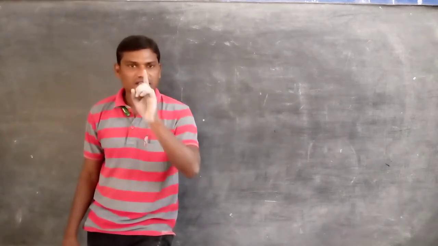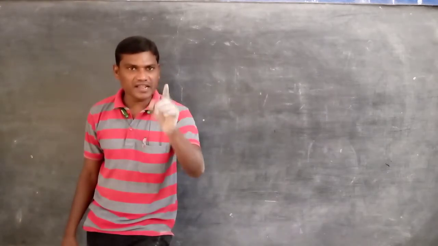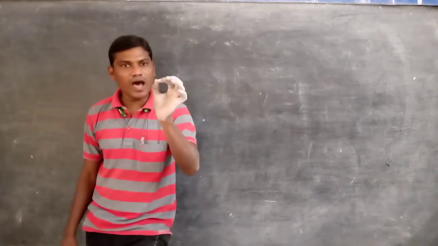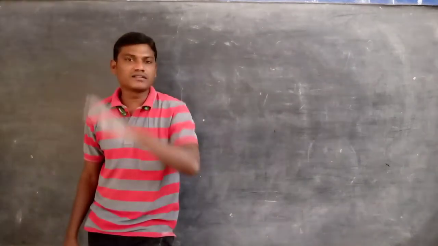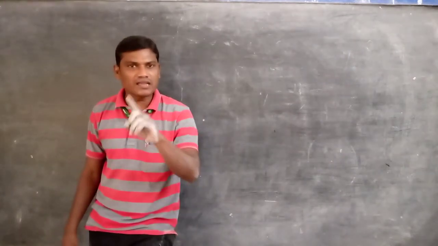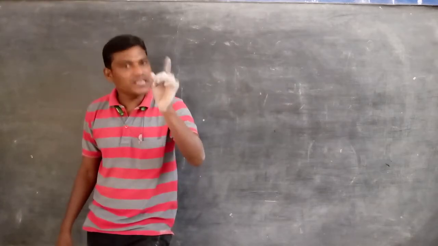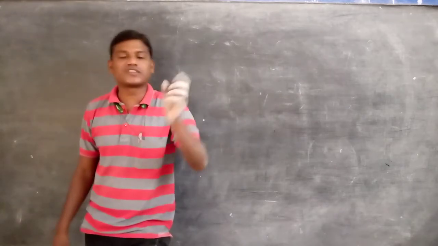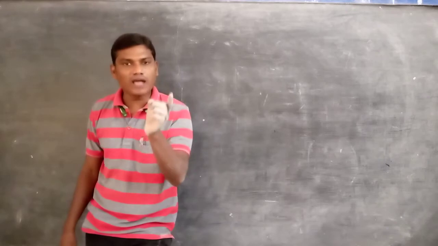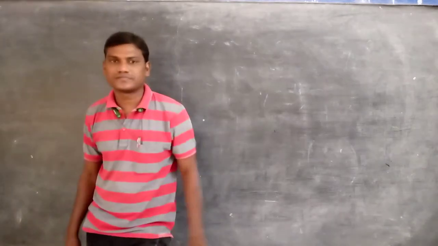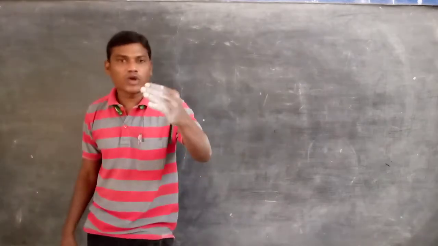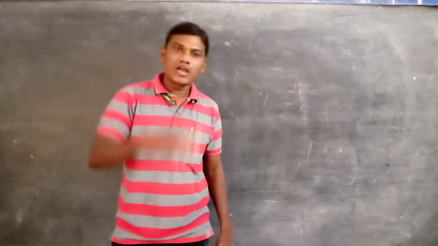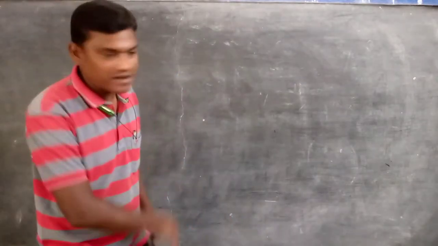First, the incident ray, reflected ray, and the normal are all present in the same plane at the point of incidence on the reflecting surface. Second, the angle of incidence is always equal to the angle of reflection. These two are called the laws of reflection. With the help of one experiment, I proved them clearly, so the two laws of reflection are verified.